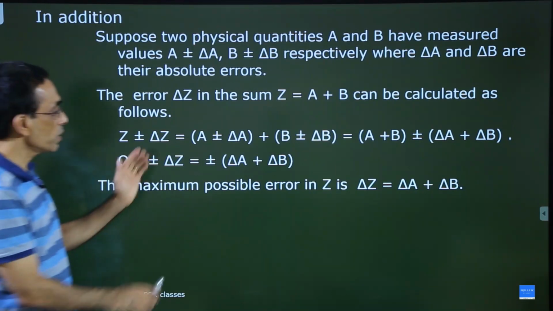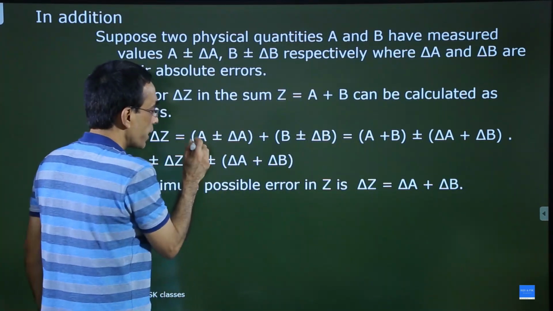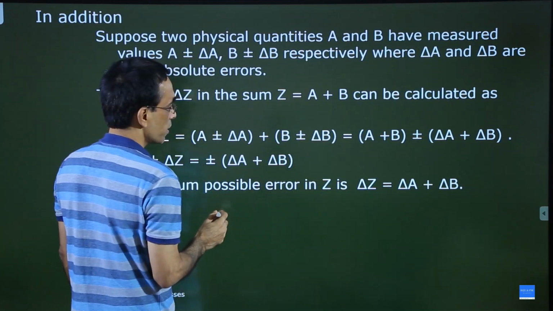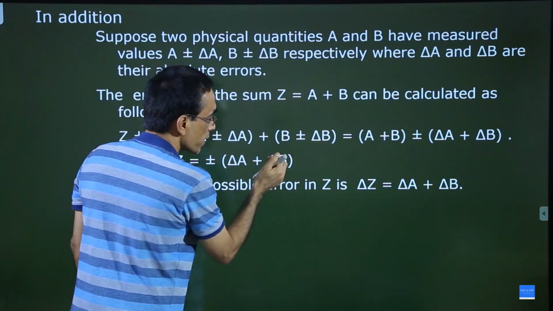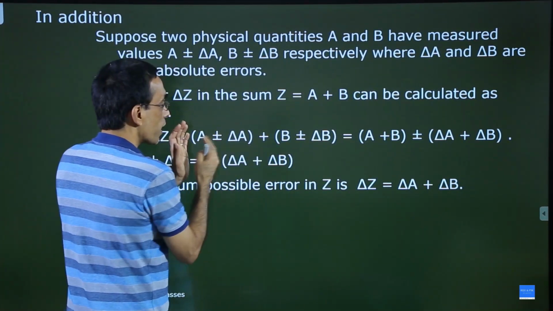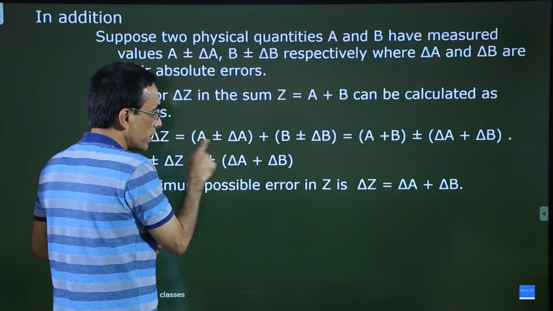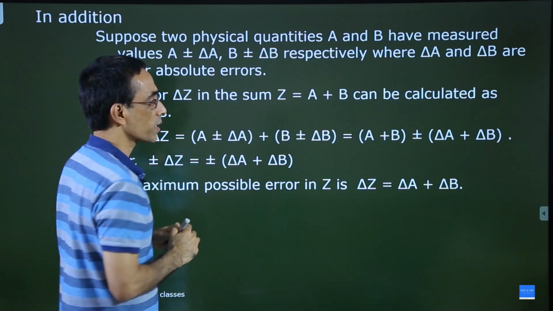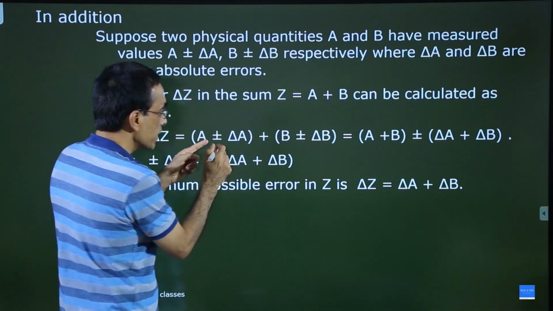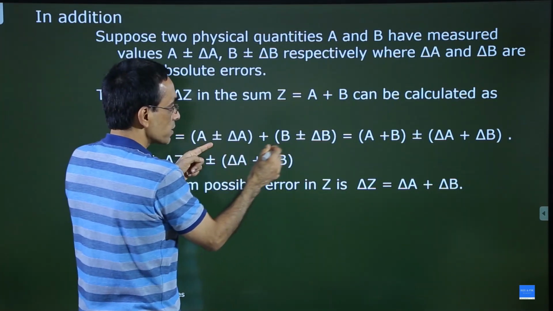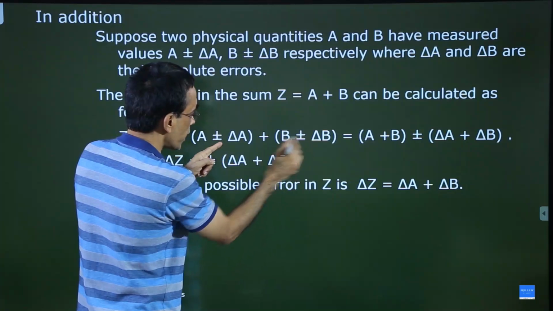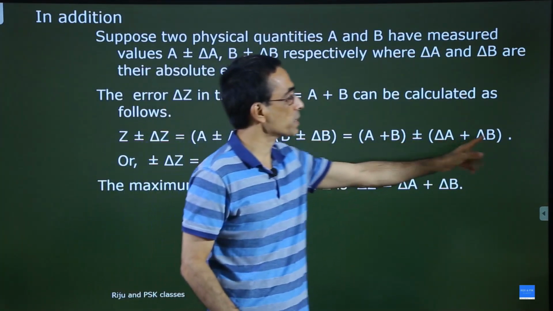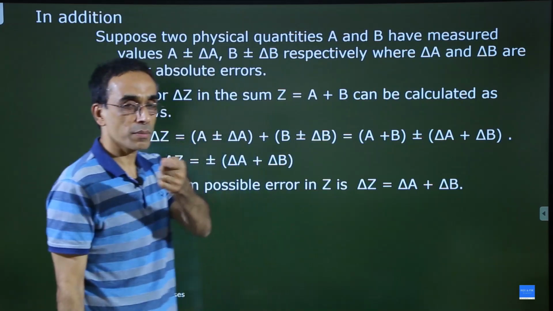Okay. Now look here. A delta A, B delta B. Open this bracket and rearrange them. So A is clubbed with B, A plus B as one term. Then see, this term has got plus or minus, this also has got plus or minus, so that plus or minus is taken common, and in the bracket you get delta A plus delta B. Simple mathematics.